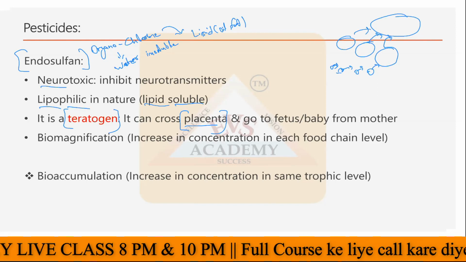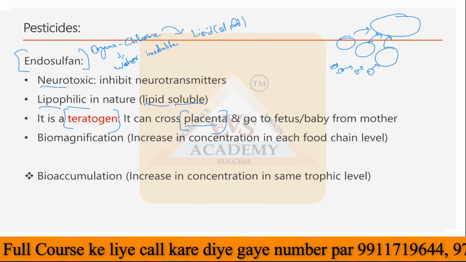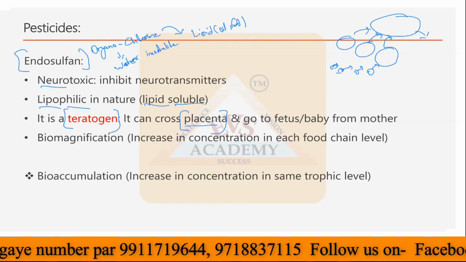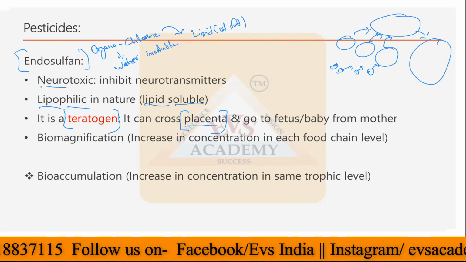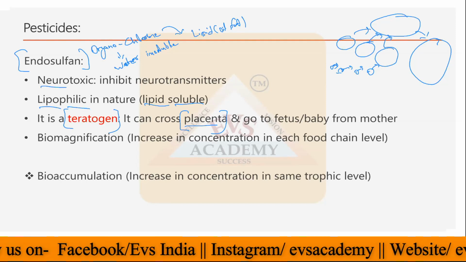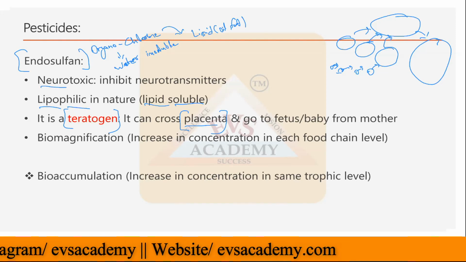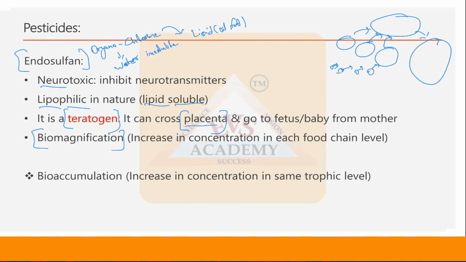Now the seal will have more than all the small fishes. Then the seal is maybe eaten by a polar bear. The polar bear will eat multiple seals, and this polar bear will have the highest amount of chemical present in this whole food chain. This type of phenomenon, where the concentration increases with increasing food level or trophic level, is called biomagnification. In DDT and in endosulfan, you can find this type of biomagnification.